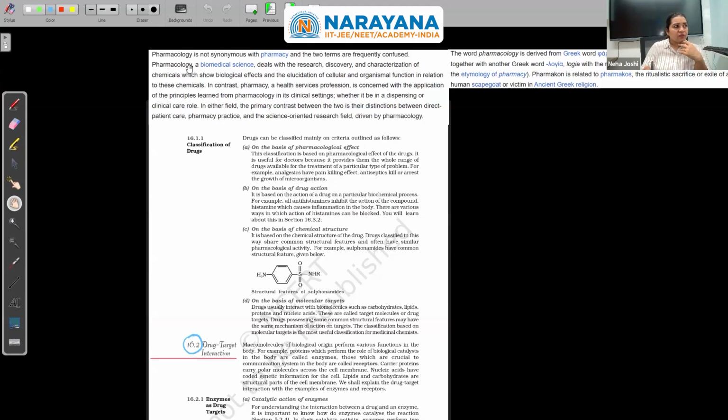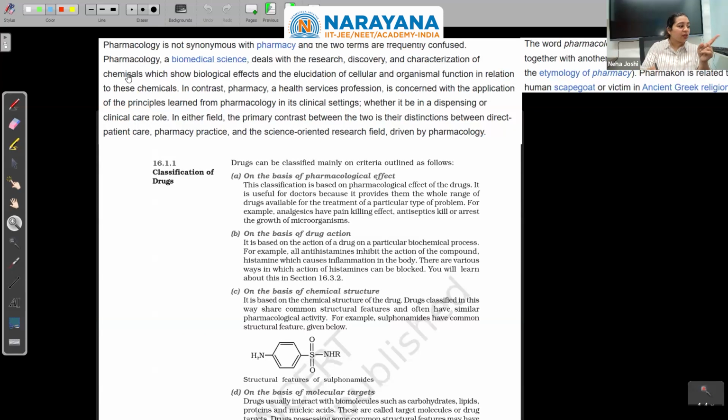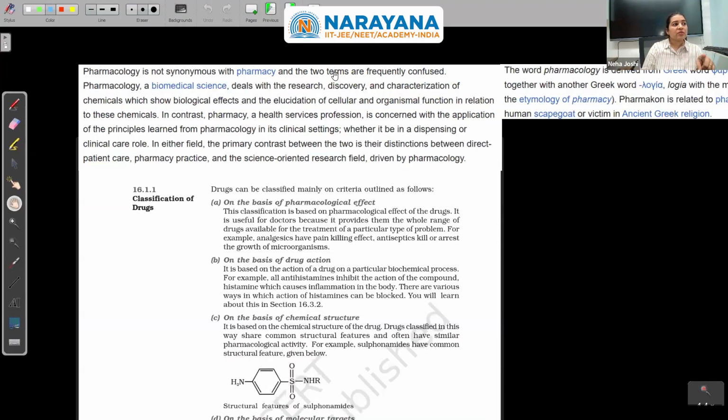What is pharmacology? Pharmacology is not synonymous with pharmacy. A pharmacy shop is different and pharmacology is different, and the two terms are frequently confused. Pharmacology is a biomedical science that deals with the research, discovery, and characterization of chemicals which show biological effects, and the elucidation of cellular and organismal function in relation to these chemicals.